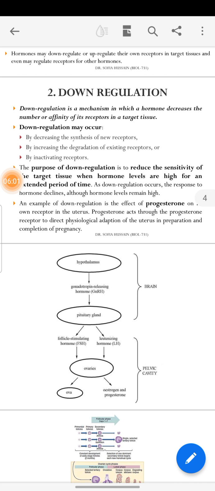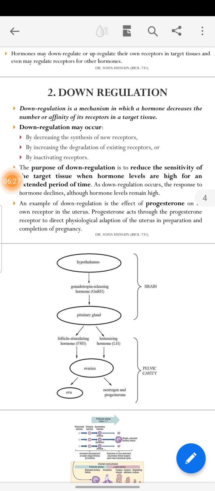inactivating receptors. How downregulation may occur by the synthesis of new receptors: the hormone will act on the new receptors, so its regulation may decrease, and the hormone will lower its activity. The next point is increasing the degradation of the existing receptors.